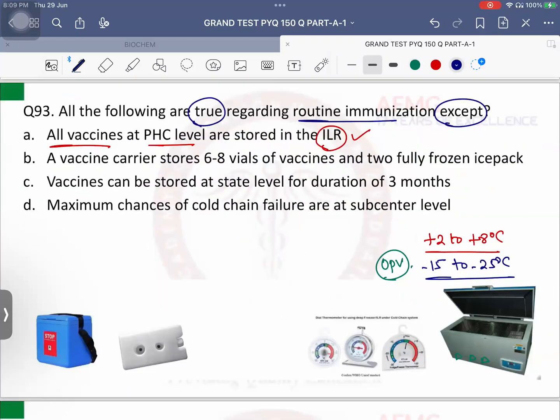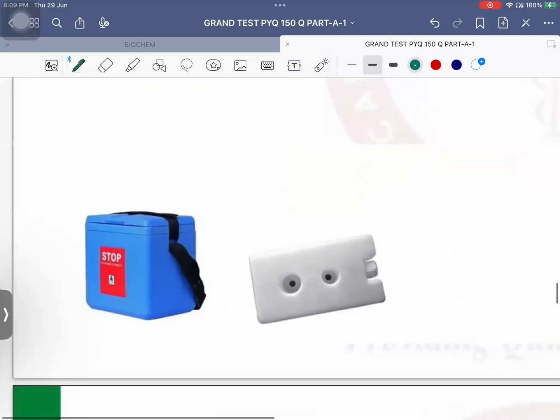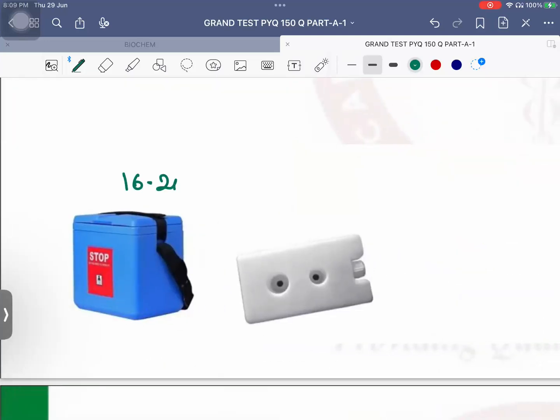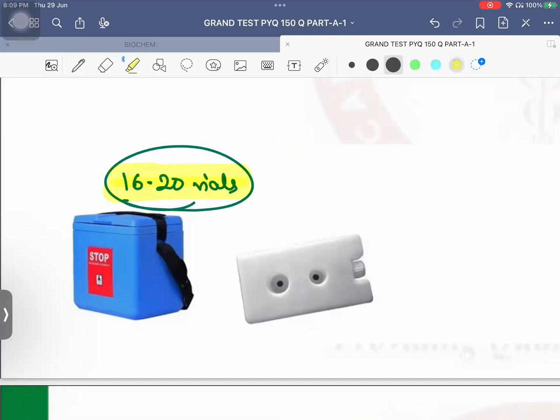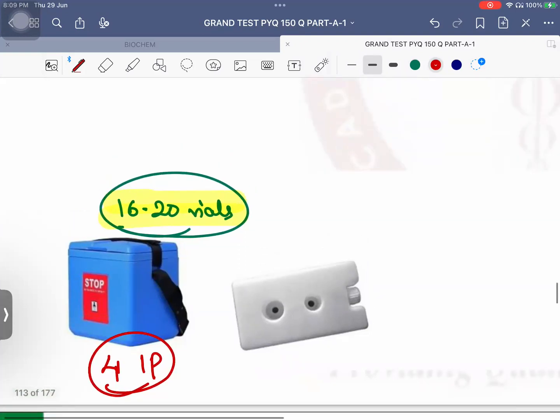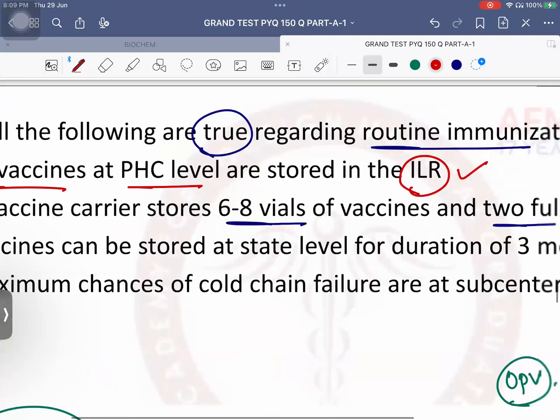A vaccine carrier stores 6 to 8 vials of vaccines and 2 fully frozen ice packs. No. How many vaccine vials can it store? One vaccine carrier can store 16 to 20 vaccine vials. Previous year question. It can store 16 to 20 vaccine vials. And how many ice packs? 4 ice packs can usually be stored in a vaccine carrier. Okay? So that's the wrong statement.